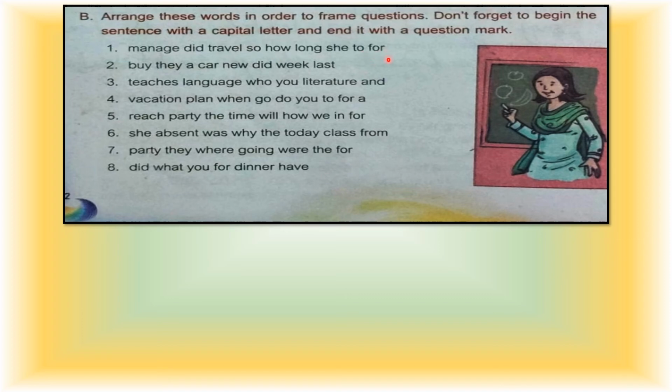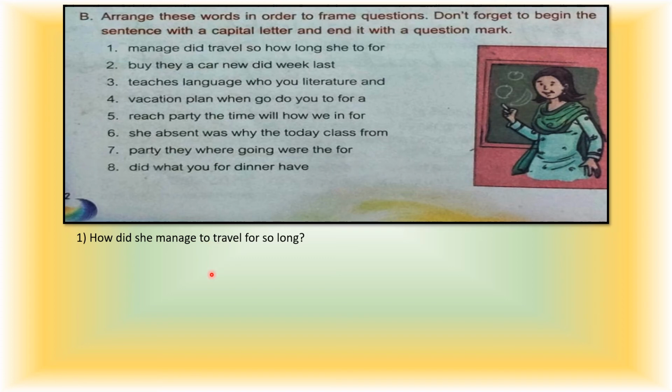So how will we arrange this, children? Yes. How did she manage to travel for so long? The first letter should be capital and at the end there should be a question mark because it's a question. So How is a question word. Did is a helping verb. She is the subject and travel the main verb.